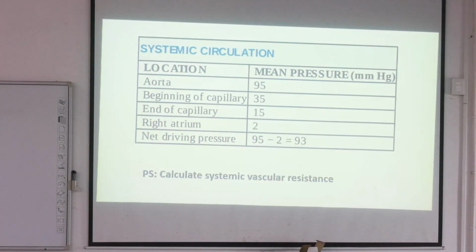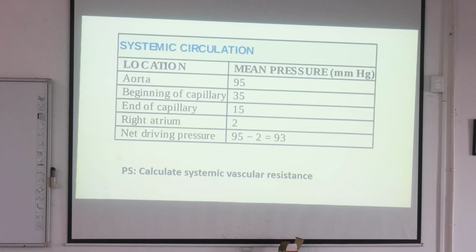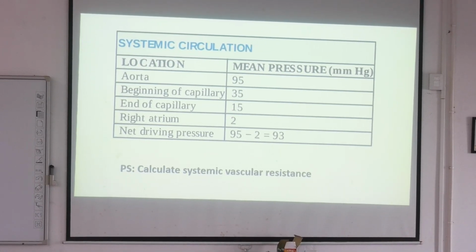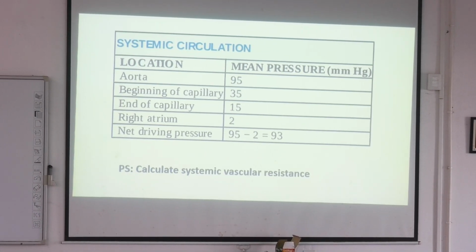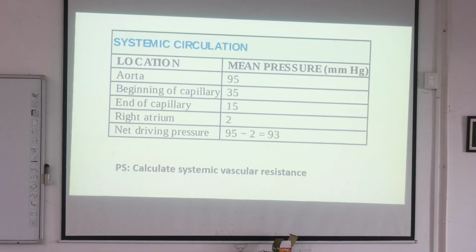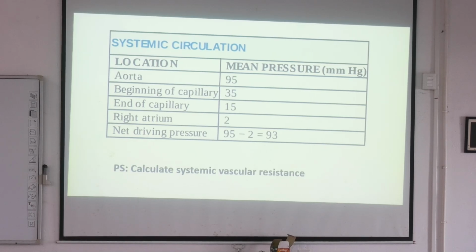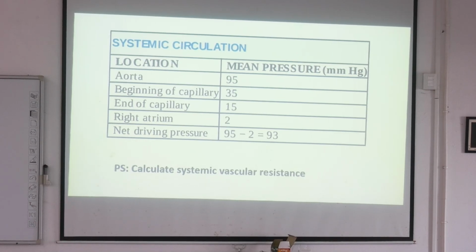Aorta, arteries, arterioles, capillaries, venules, veins, vena cava, then right atrium. Resistance you have already calculated. Okay, very good. So aorta 95 and right atrium 2, the net pressure difference is 93.